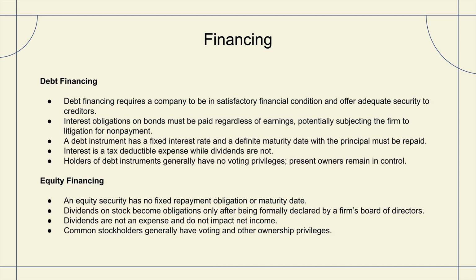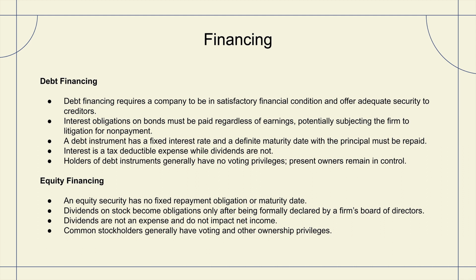As we look to the next slide, we explore the points of distinction between debt financing and equity financing. Debt financing requires a company to be in satisfactory financial condition and offer adequate security to creditors. Interest obligations on bonds must be repaid regardless of earnings, potentially subjecting the firm to litigation for non-payment. A debt instrument has a fixed interest rate and a definite maturity date when the principal must be repaid. Interest is tax-deductible, whereas dividends are not. Holders of debt instruments generally have no voting privileges and present owners remain in control.